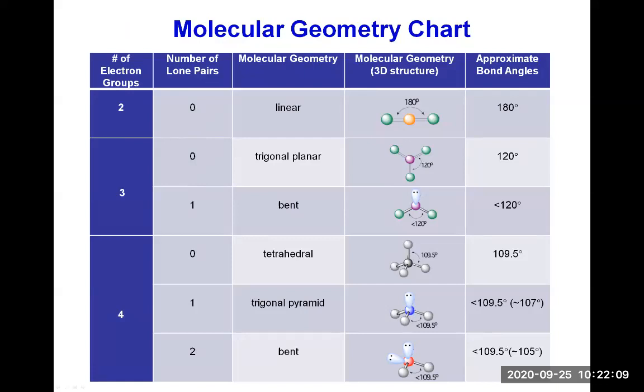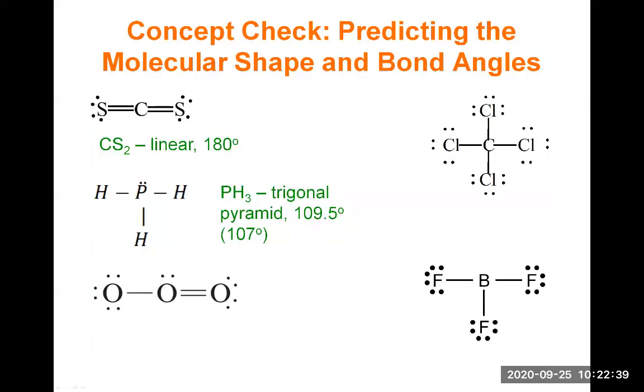You look at the line where it says 3 electron groups, 1 lone pair, and the molecular geometry is bent. Right, the lone pair makes it look like a bent molecule with an angle of 120 degrees. So ozone has a bent shape with an angle of 120 degrees between the 2 bonds.